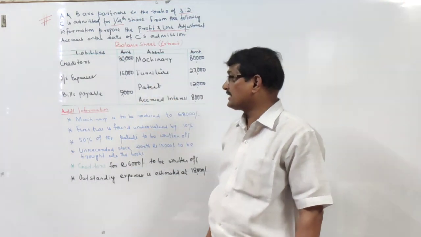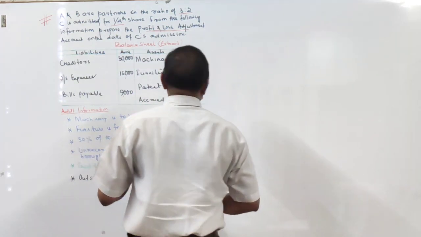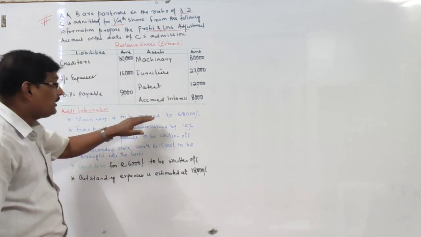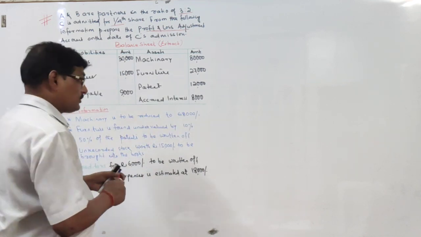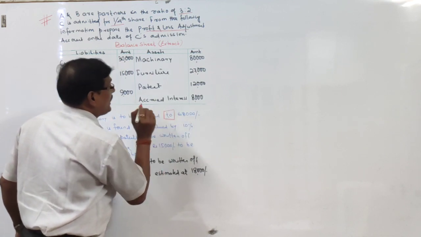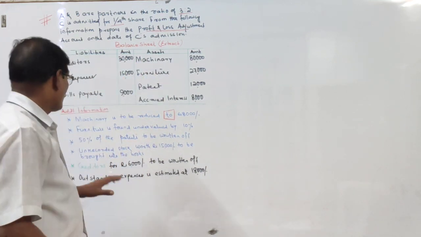What are they? Just see, machinery is to be reduced. ध्यान से आप लोग wording देखते रहो. Machinery is to be reduced to 68,000. This is very important. Reduced to, right? ये reduced to, यहाँ पे अगर reduced by होगा, the answer will be something different.